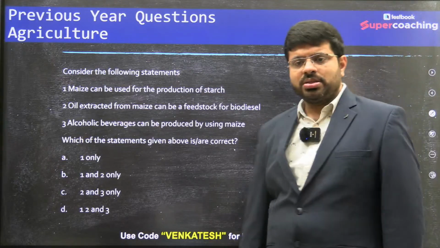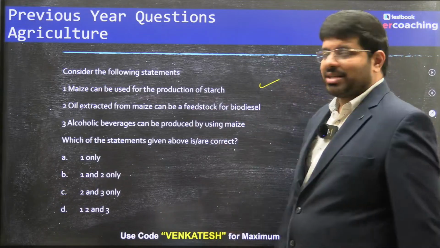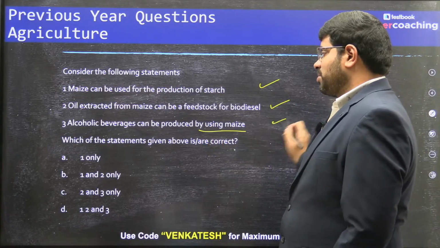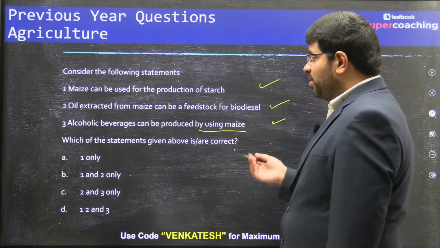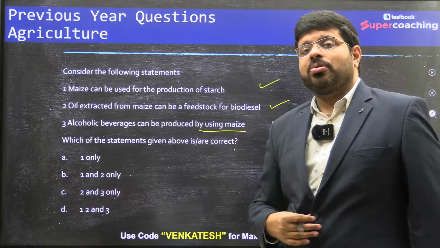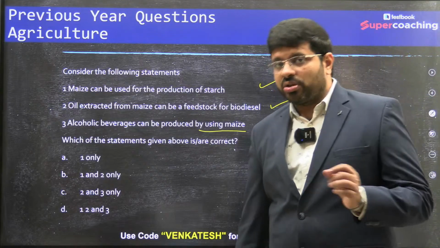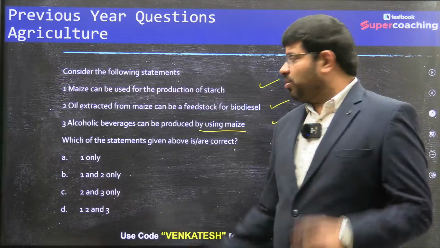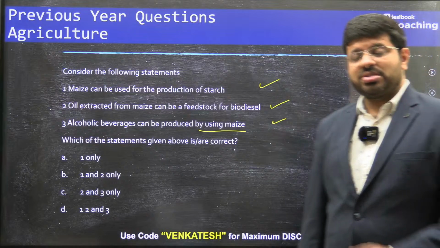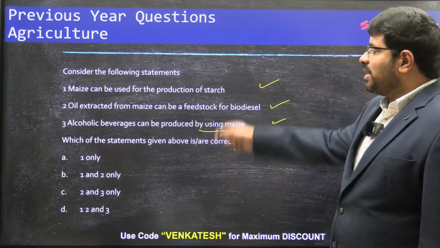Consider the following statements. Maize can be used for the production of starch. Yes. Oil extracted from maize can be feedstock for biodiesel and can also be used for using maize as part of the alcoholic beverages. Recently, you can see this maize, cotton, the food versus fuel debate. When you talk about the growth of technologies, when food crops are used for this, when you talk about biodiesel, you have 1G, 2G, 3G, 4G. The first dimension is food versus fuel, no? Among the food versus fuel debate, it is maize which was very much in use. That is the context of this question.